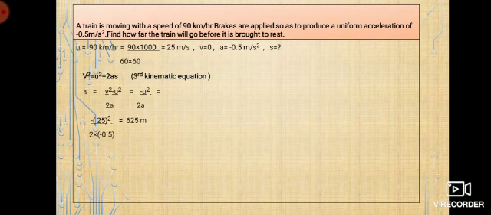That is, the train, after applying the brake, before it comes to rest, moves a distance of 625 meters. Is that clear? So finally the train will move a distance of 625 meter before it comes to rest.